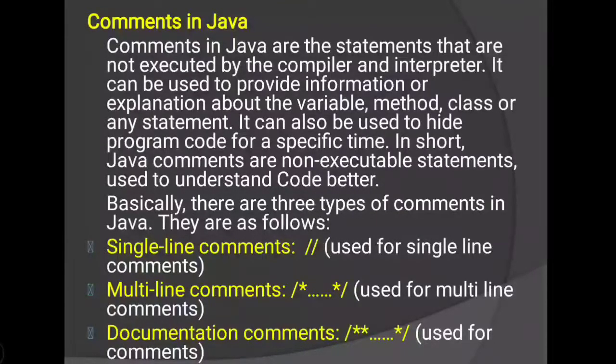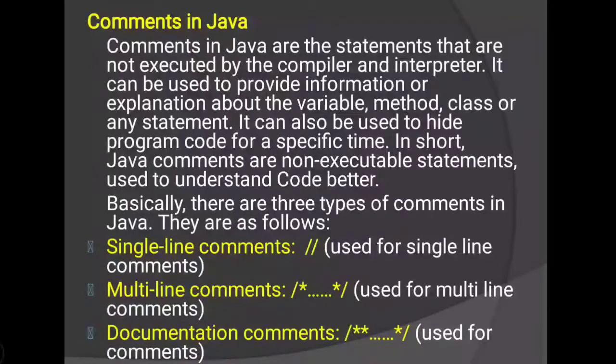Comment statements are classified into three types. First one is single line comment, second one is multi-line comment, and third one is documentation comment. Single line comment we use for commenting a single line. For that we will use double forward slash.